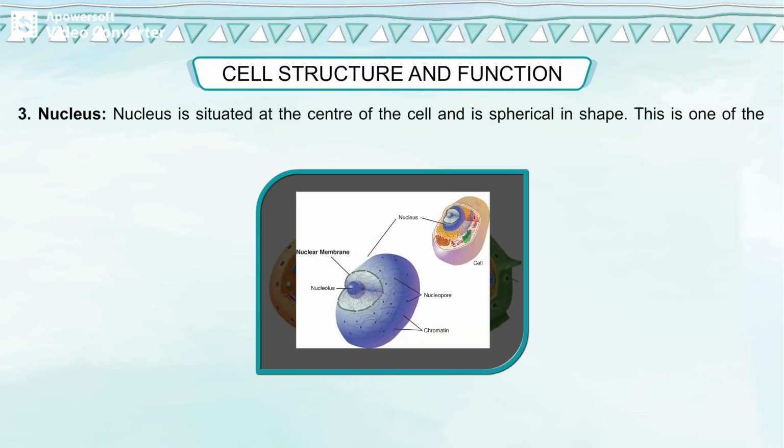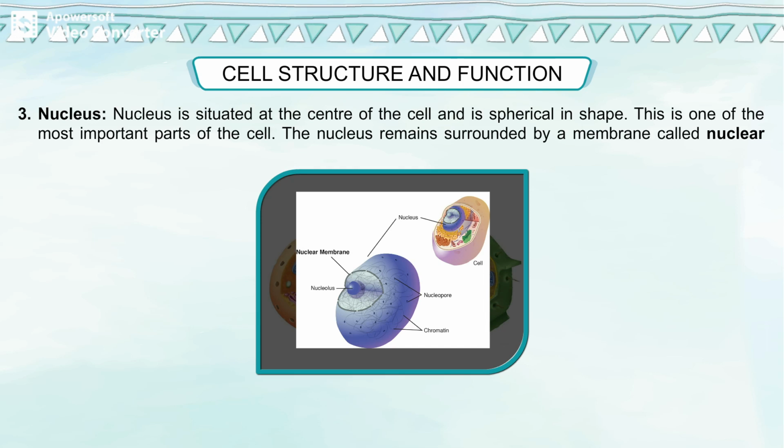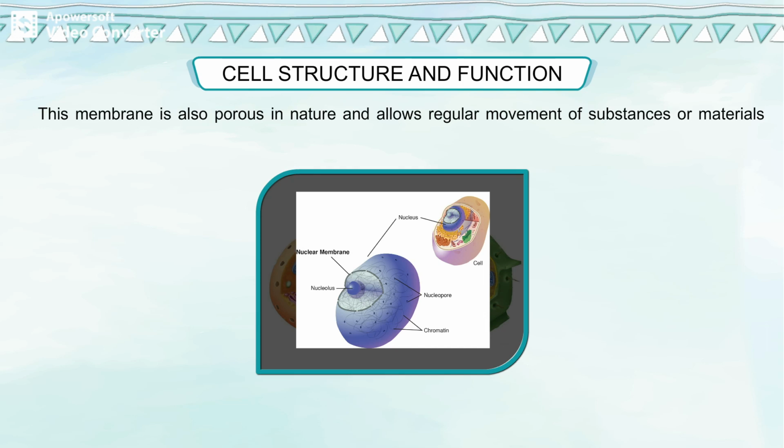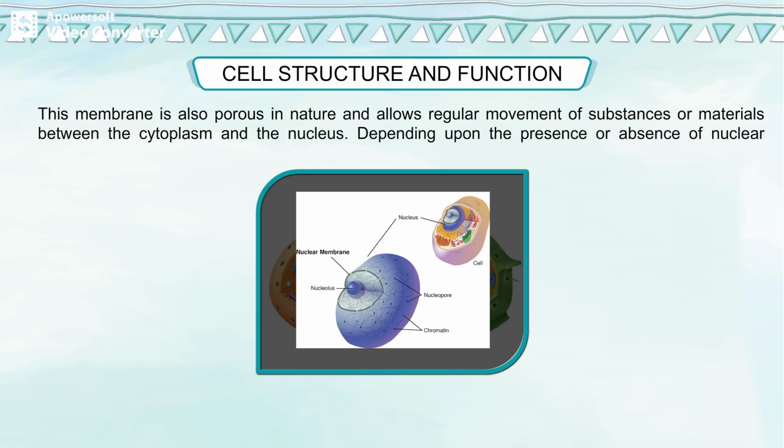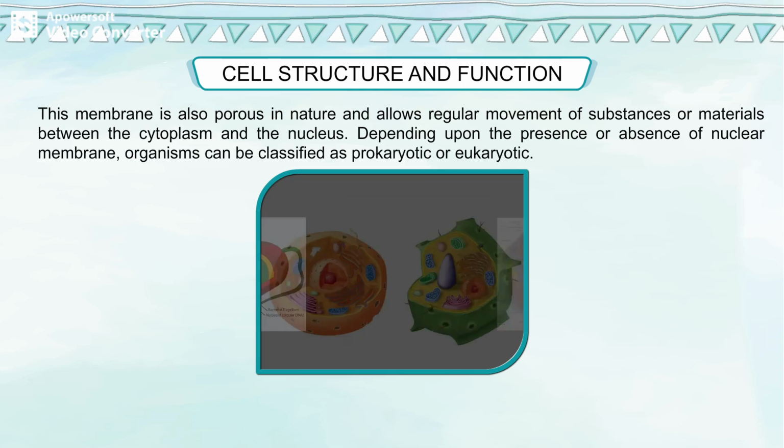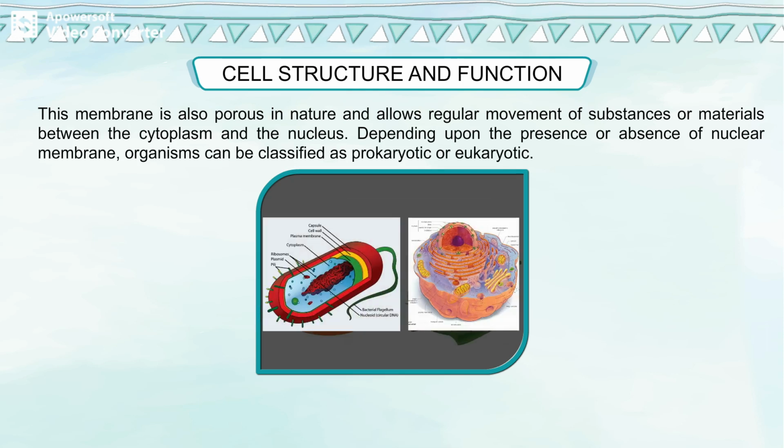Nucleus. Nucleus is situated at the center of the cell and is spherical in shape. This is one of the most important parts of the cell. The nucleus remains surrounded by a membrane called nuclear membrane, which separates it from the cytoplasm. This membrane is also porous in nature and allows regular movement of substances or materials between the cytoplasm and the nucleus. Depending upon the presence or absence of nuclear membrane, organisms can be classified as prokaryotic or eukaryotic.